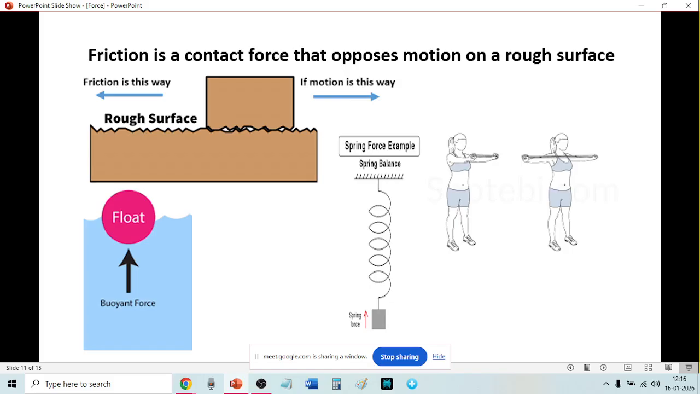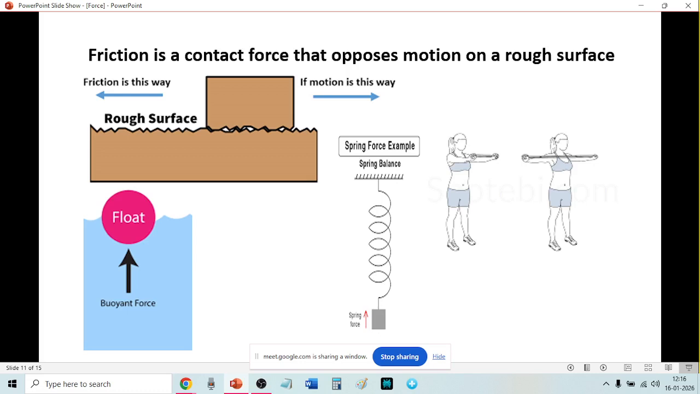When a body is moving on a rough surface, see the top left figure, the friction will try to oppose the motion, stop the motion. Friction will try to put a force in the opposite direction. The body is moving in one direction, friction is in the opposite direction.